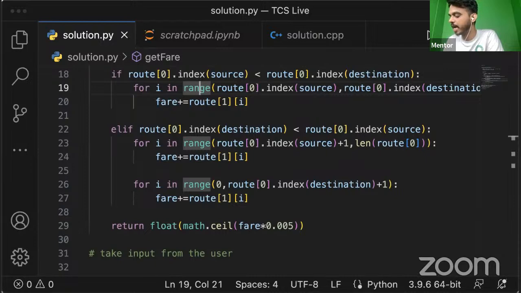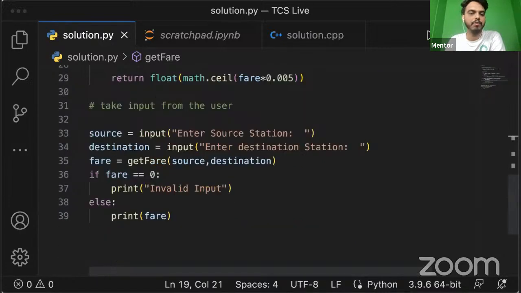Whether it picks a fare from this condition or from here, we are going to multiply that with 0.005, and whatever value comes, we give that as a floating point number, right? Now we have to take the input from the user: the source station, then the destination. Then we call the function, and based on calling the function we get these values.